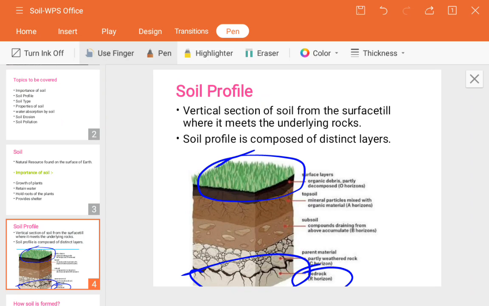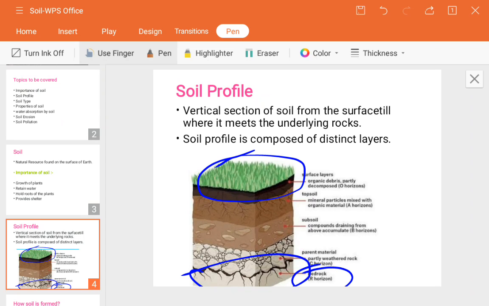So now here, soil profile is composed of distinct layers. The different layers of the soil consist of different compositions. So then only it is chemically and physically very different, because soil is composed of different compositions. As I have told you initially, the soil consists of rock particles, small dust particles, humus or dried portions of plants, or insects that died. Those are nothing but compositions.